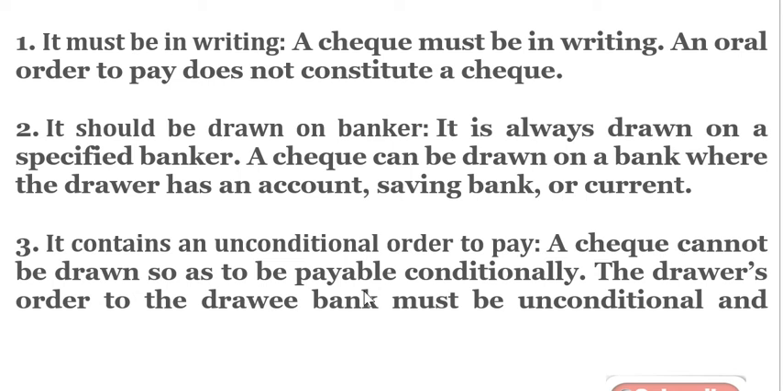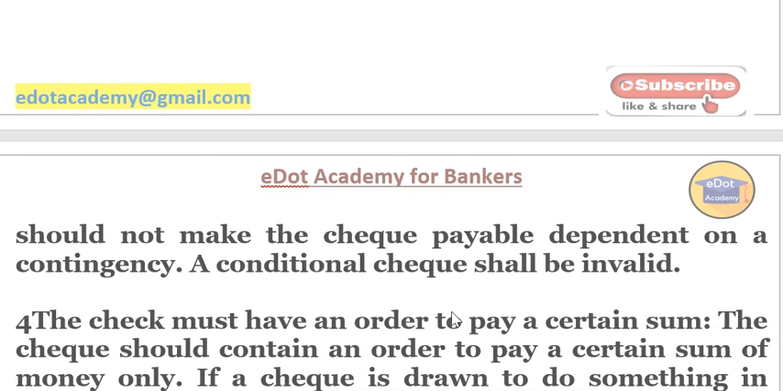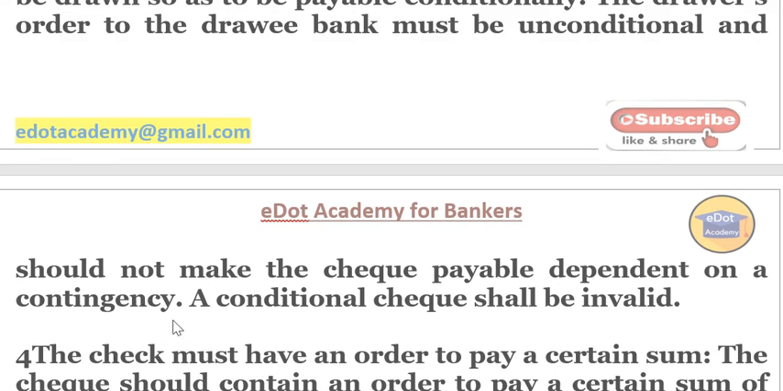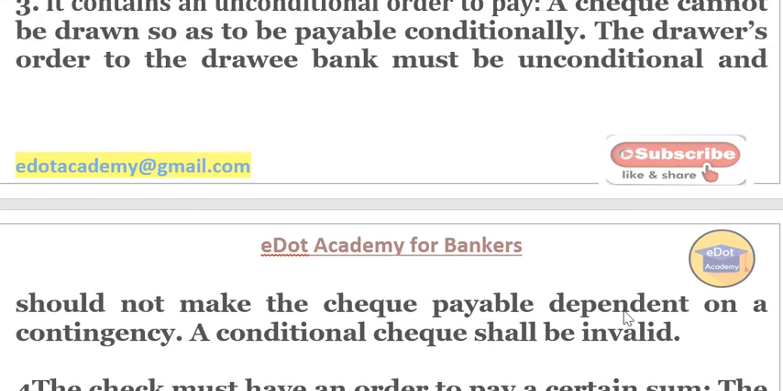Or when your brother got married, then only you can take the amount. So he cannot put any condition. The drawer's order to the drawing bank must be unconditional and should not make the check payable dependent on a contingency. A conditional check shall be invalid. If he is putting any condition, that means that check will be invalid.